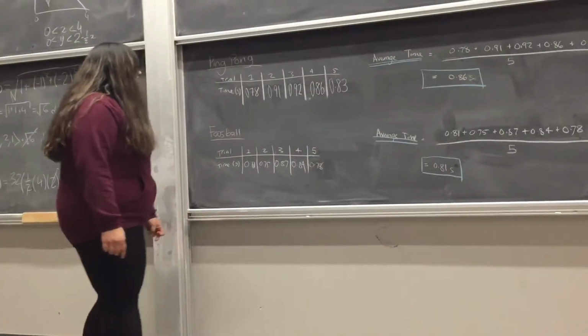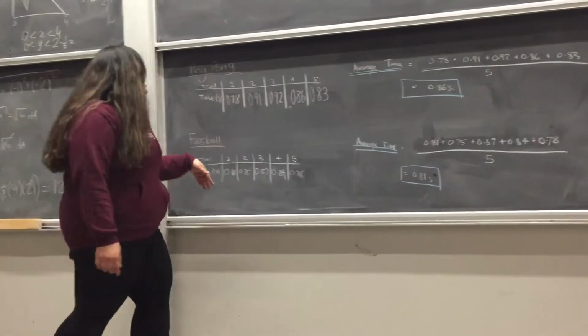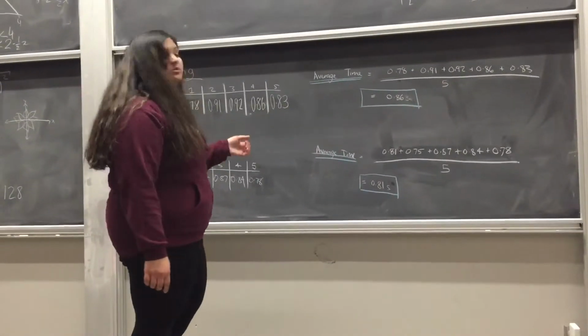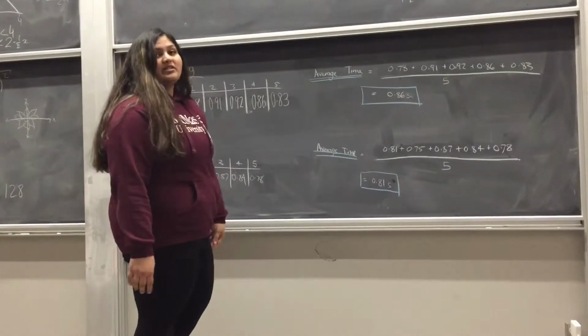After conducting 5 trials for each ball, these were the times taken for each respective ball to reach the bottom of the staircase. The average time for the ping pong ball to reach the bottom of the staircase was 0.86 seconds, and the average time for the foosball to reach the bottom of the staircase was 0.81 seconds.